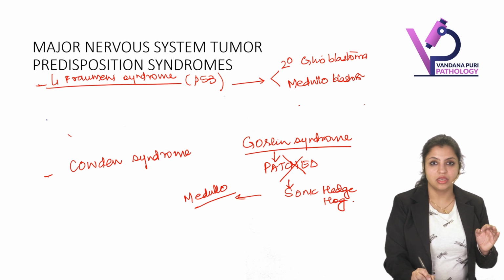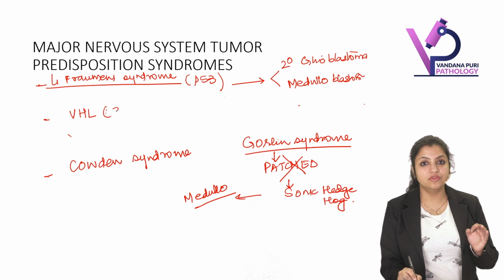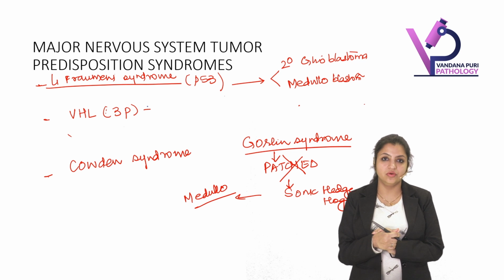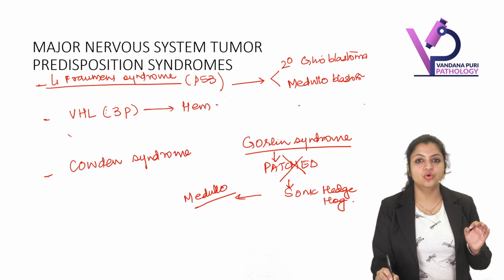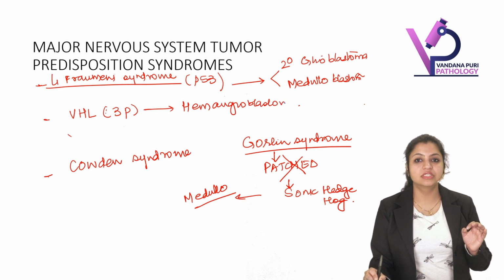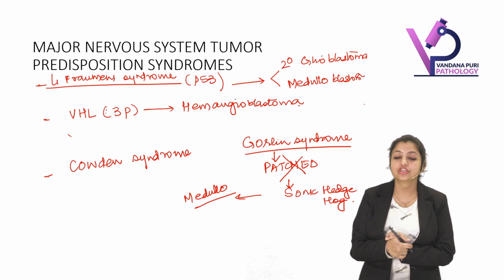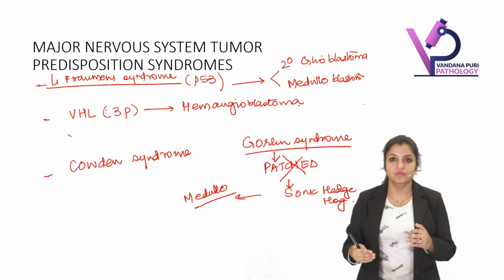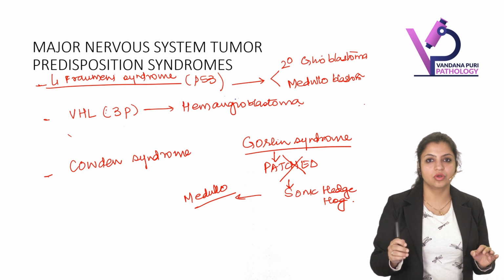Then, when I talk about VHL mutations, I hope you know VHL is present on 3p. So deletion of VHL is associated with, remember, hemangioblastoma, which is a tumor usually occurring in the cerebellum.